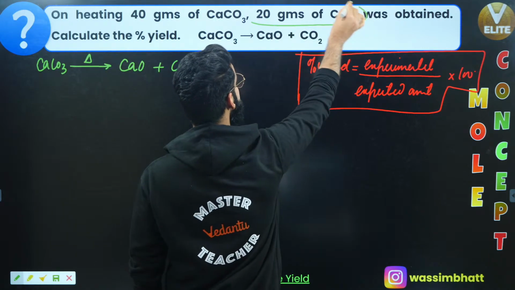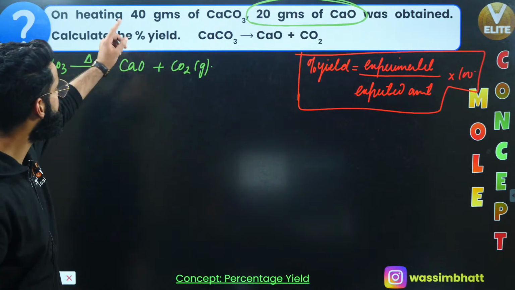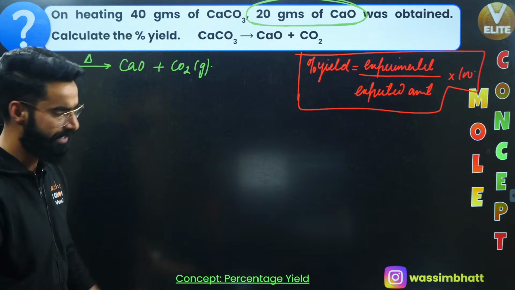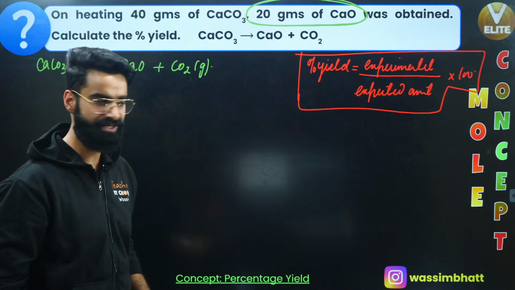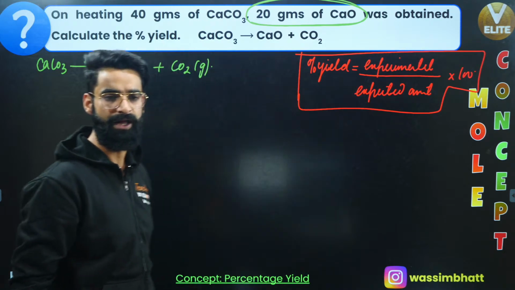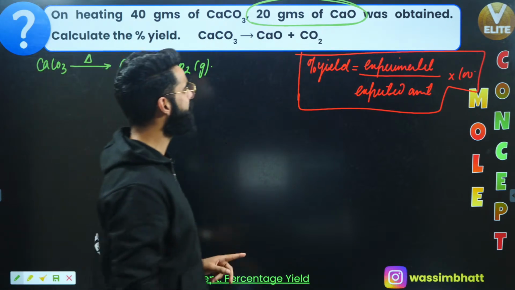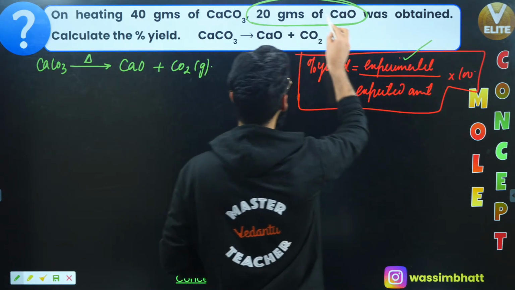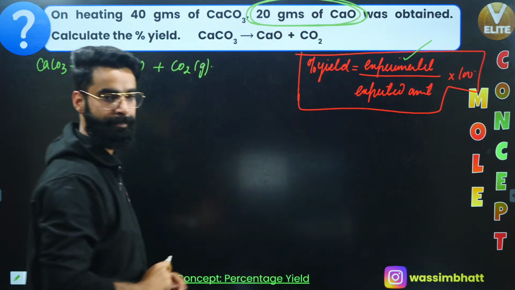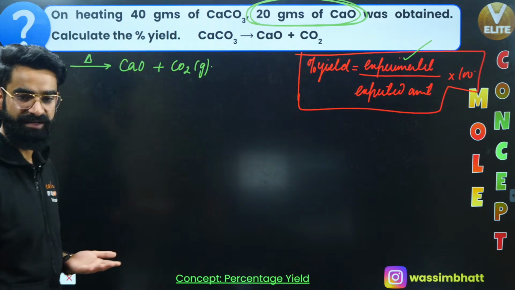So this is something which has been observed experimentally. Experimentally, it has been observed that on heating 40 grams of calcium carbonate, 20 grams of calcium oxide was produced. In order to calculate percentage yield of the reaction, I should know the experimental amount and the expected amount, then multiply by 100. I'm given the experimental amount, which has been observed in the laboratory. Now, what do I need? I need the expected amount. How do I calculate it?